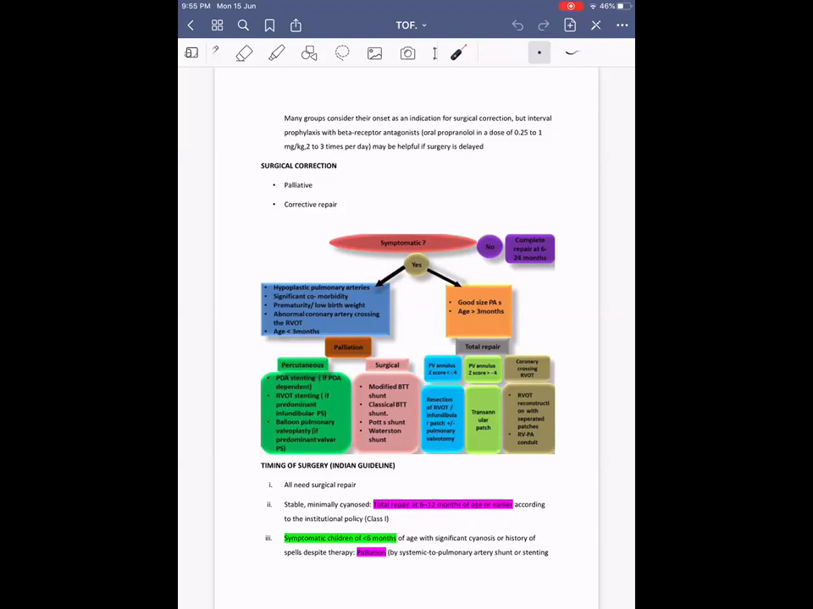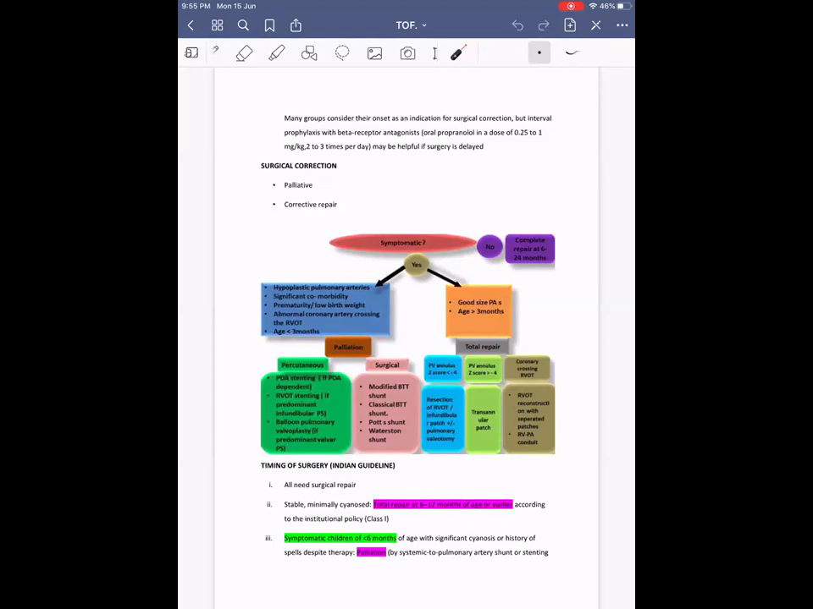And second, Arun, I wanted to ask one thing. See this transannular patch, and another thing is RV to PA conduit. In the transannular patch, some pericardium or some homograft is taken, and the entire outflow tract is reconstructed. In the conduit, does that mean any valved homograft? No, not that. The valved homograft is considered in the case of TOF with absent pulmonary valve. There they use a valved RV to PA conduit. That is also called a conduit only, but that will be a homograft RV to PA valved conduit that will be used.